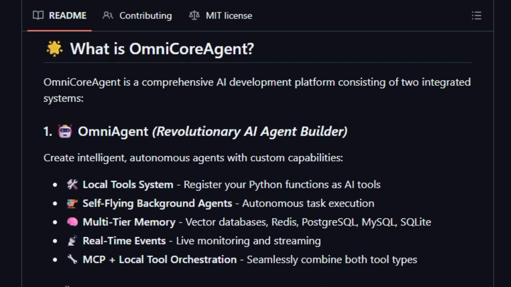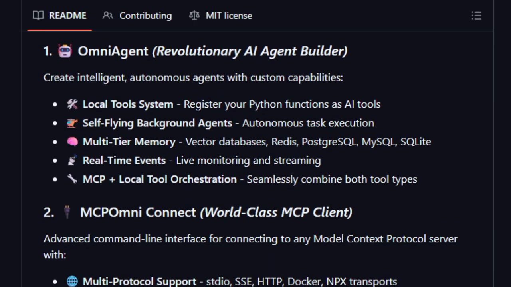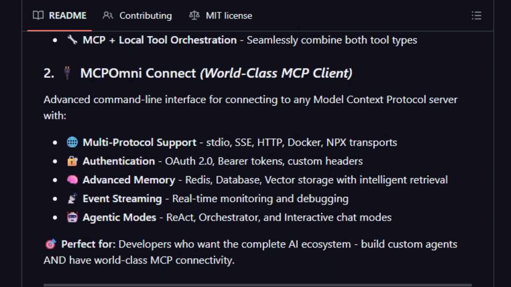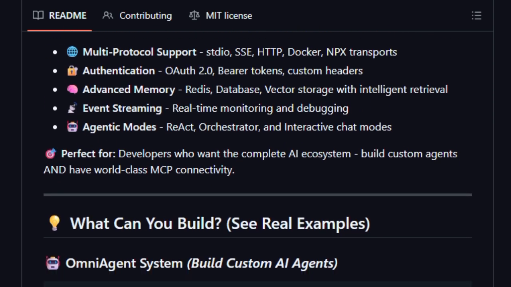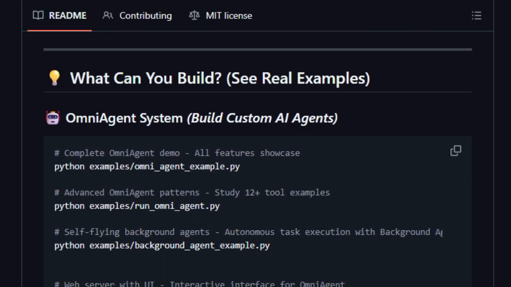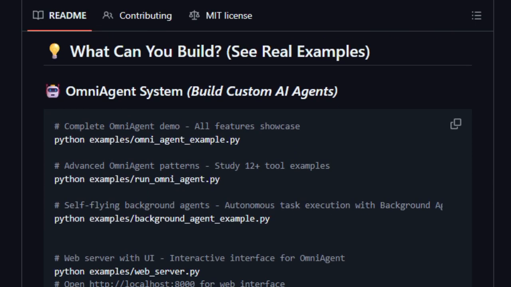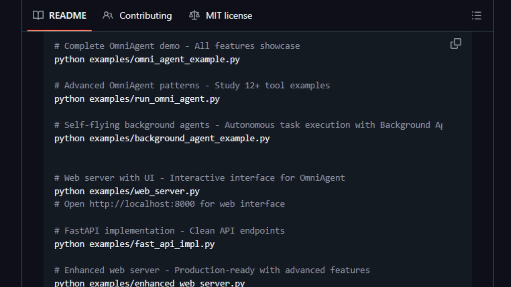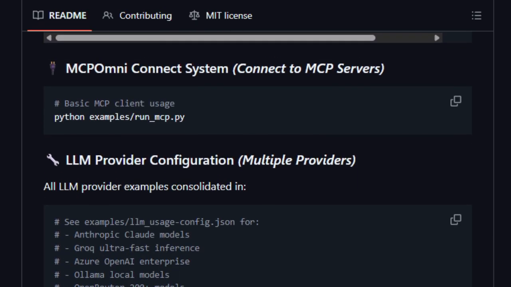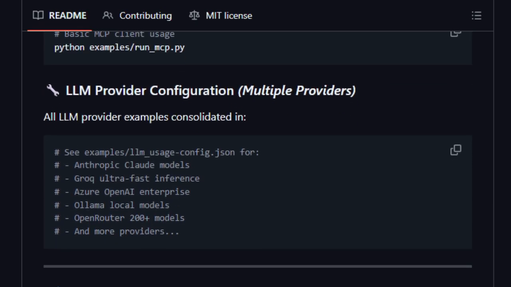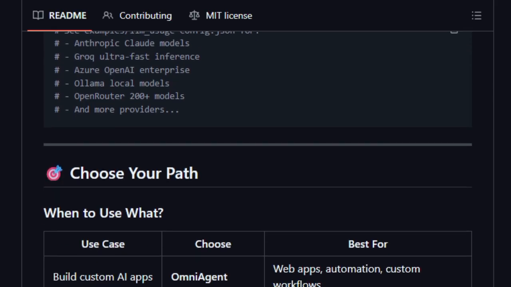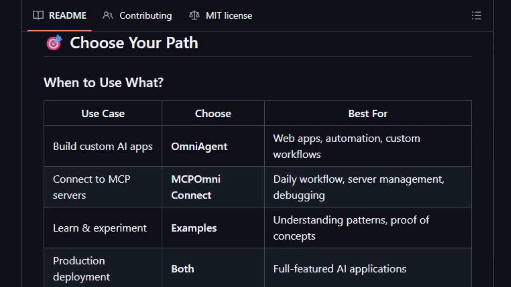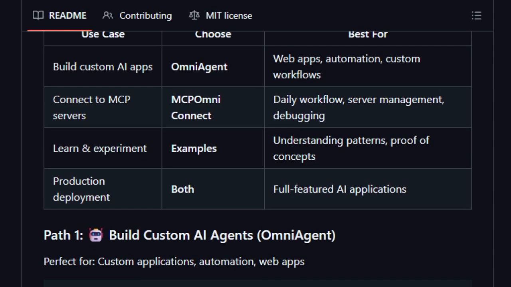Because both subsystems are built together, they share infrastructure like memory, tracing, failure handling, and tooling conventions, giving you a smoother developer experience. Another standout feature is how it orchestrates tools and memory across agents. Instead of rigid agents with limited capabilities, you can register custom tools, your own functions or modules, and let the agents use them intelligently during execution. The memory system isn't flat. It layers vector stores, databases, and caches to let agents retain context over long-running tasks.